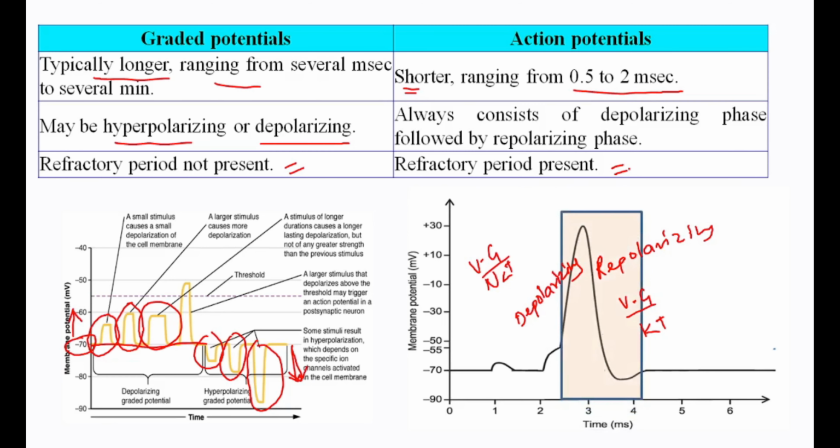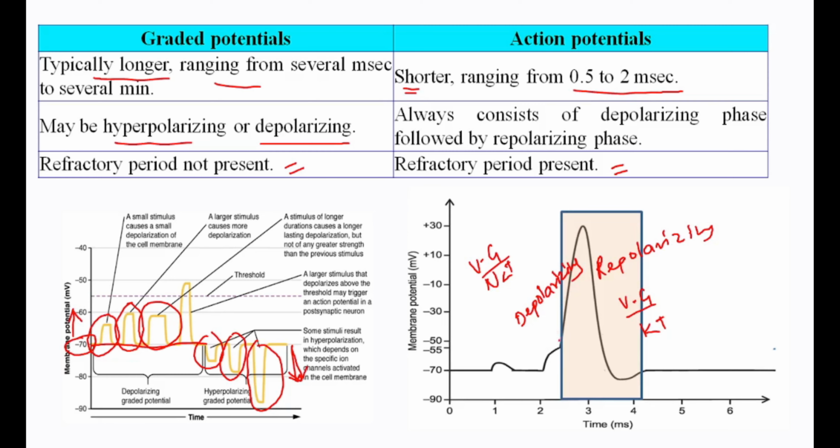Now, what is meant by the refractory period? Whenever we talk about the refractory period, it means that in this particular time, even a strong signal or another signal cannot generate another action potential.